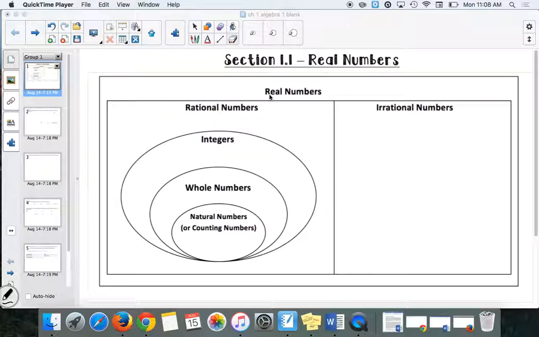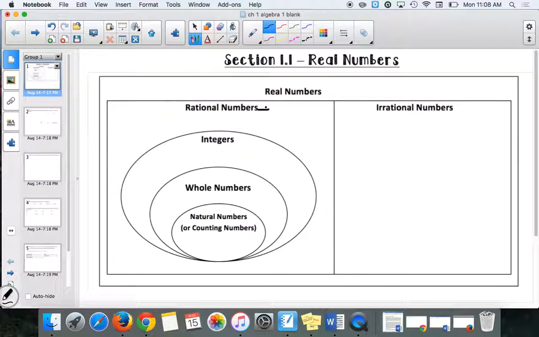And real numbers break into two categories, rational and irrational numbers. When you see the word rational, I want you to think of ratio. In other words, fractions, right? So this is any number that can be written as a fraction. Okay, so let's think about numbers. Can I write 5 as a fraction? 5 over 1, right? 5 can be written as a fraction. What about 0.3? Trick question, is that 1/3? Don't say 1/3. What is 3/10? Thank you. So 3/10. Can I write pi as a fraction?